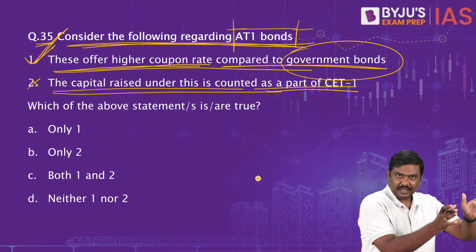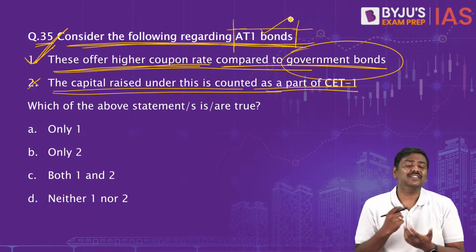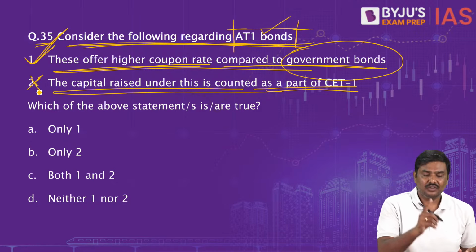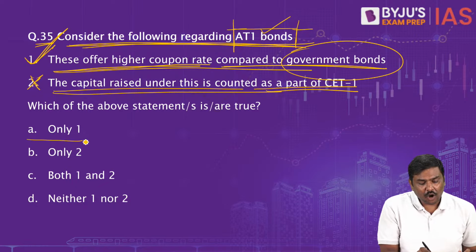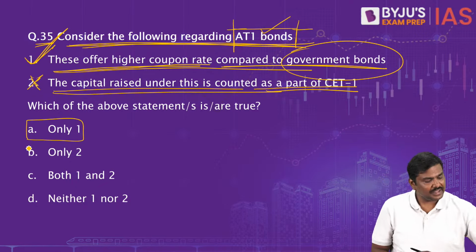CET1 is separate, equity, and additional tier 1 bonds are bonds, debt instruments. So the second one is wrong, the first one is correct. The right option for this question number 35 will be option A. Option A is the right one.